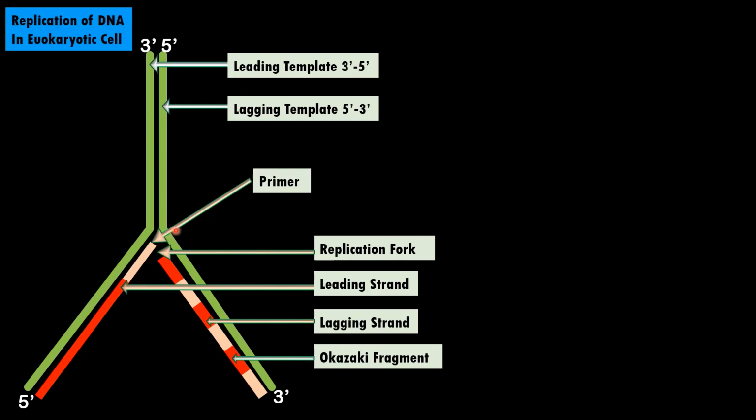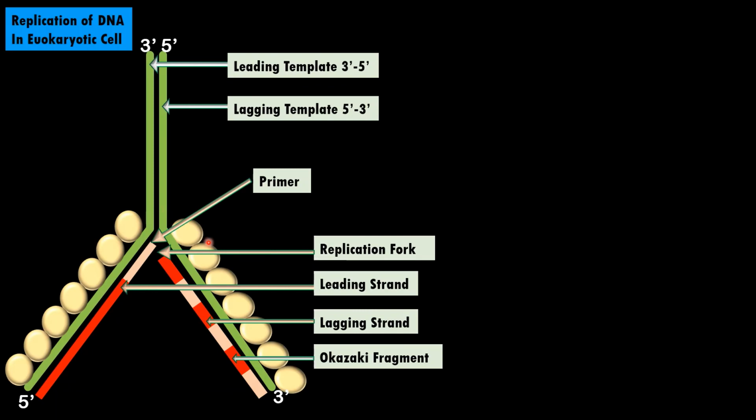Now this is a replication fork, and in the beginning we require a primer as a foundation. Then we require single-stranded DNA binding proteins to protect the single-stranded DNA. So this is an outline of the entire eukaryotic DNA replication.